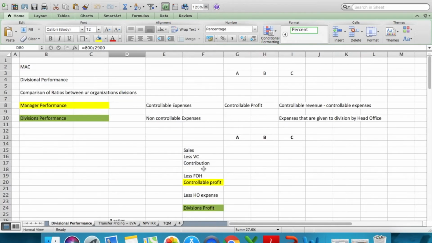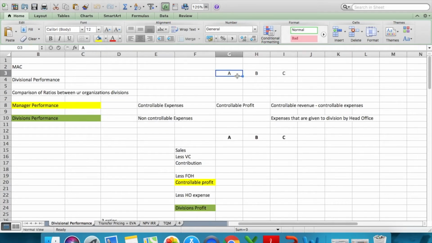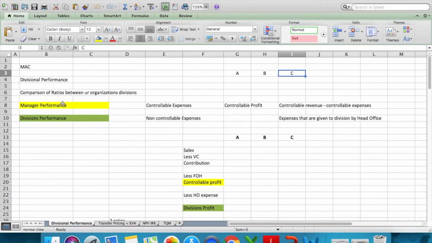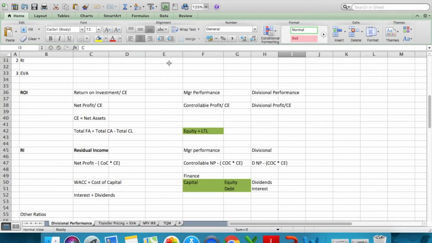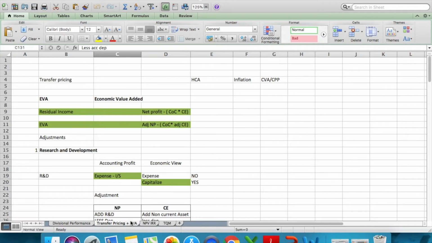If you remember, I made three different organizations here, A, B, and C, and we saw in detail how to measure managers' and divisions' performance, and the techniques to calculate the different financial ratios which cover divisional performance, right? Just to quickly recap our last class so that we can move on today, we saw transfer pricing and EVA. EVA was economic value added, which was similar to residual income as explained previously.